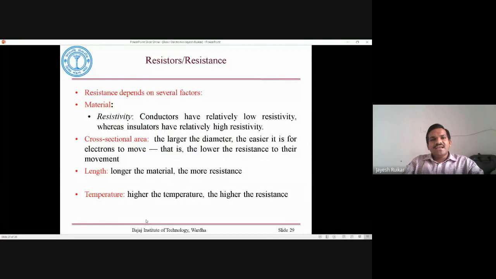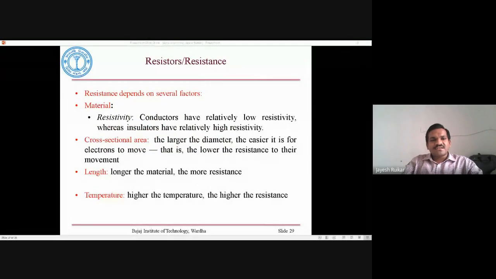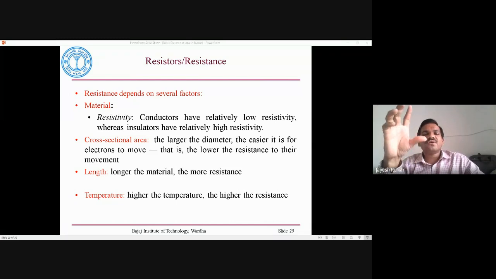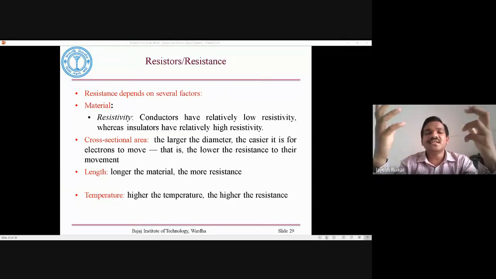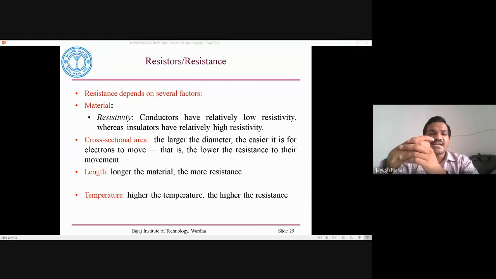So resistance depends upon several factors. What are those factors? The number one factor is material. What kind of material are you using? If you take a material which allows electrons to roam freely, they can move easily, that is one kind of material.